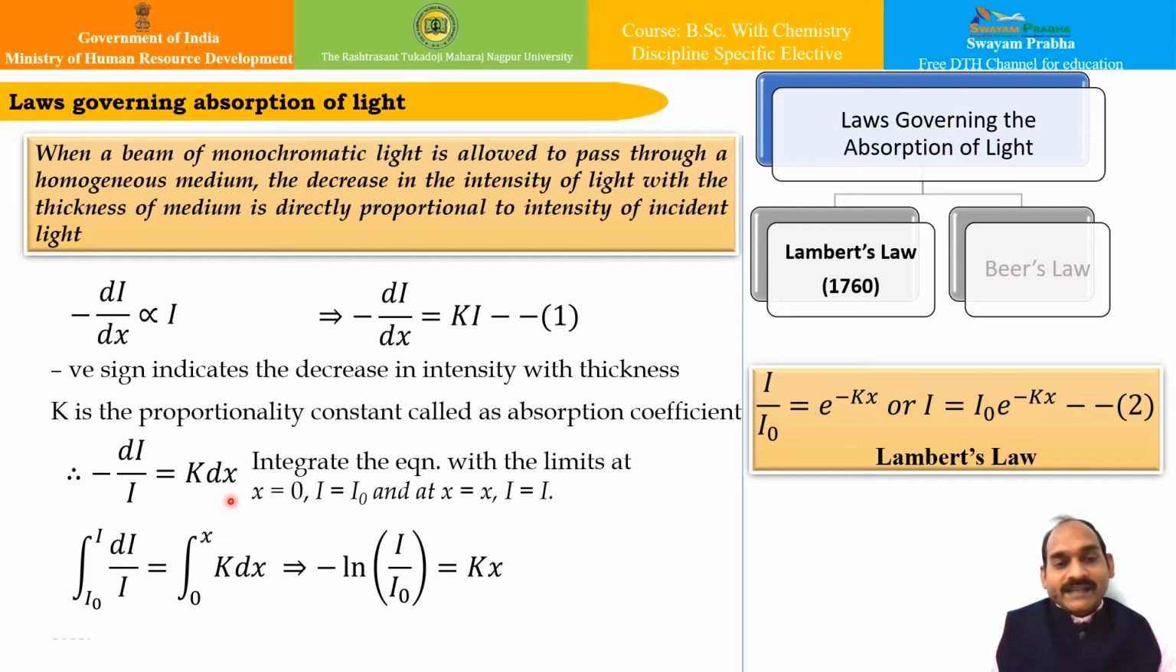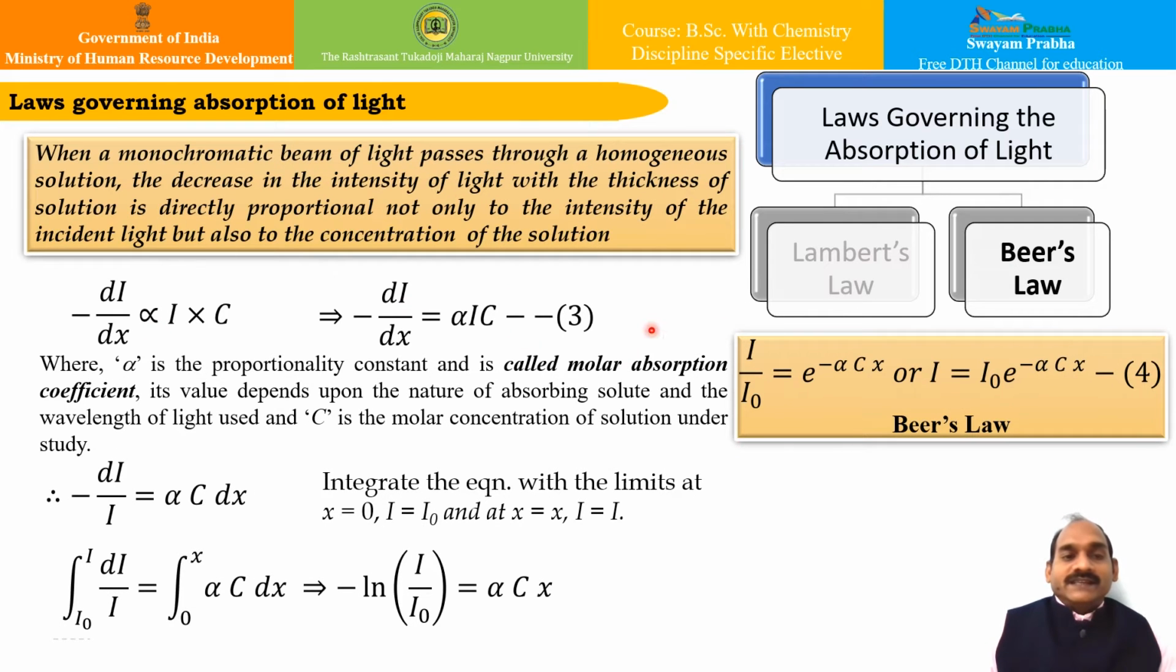So if I integrate this equation within the limits, say at x is equal to 0, I is equal to I0, that is the original intensity, and at x is equal to x, I is equal to I. So if I integrate within this limit, I0 to I, and from 0 to x, what I get is this expression, that is minus ln I/I0 is equal to k into x. So I can write it another way, that is I/I0 is equal to e to the power minus kx, or I is equal to I0 into e to the power minus kx. This is known as Lambert's law. Is it?